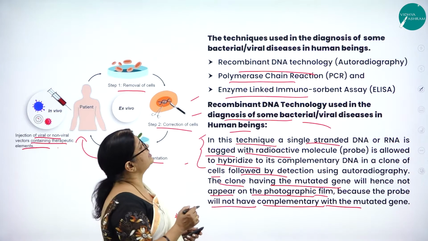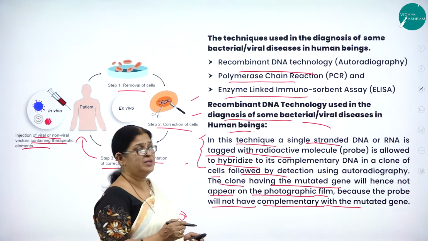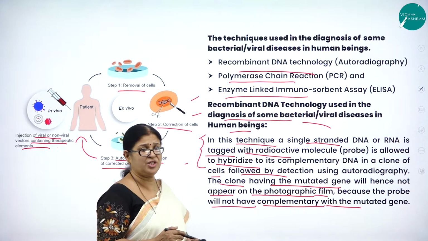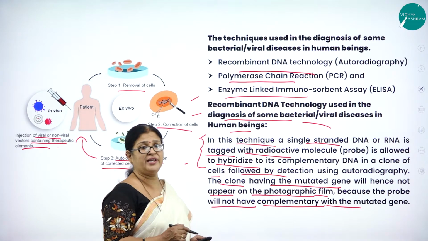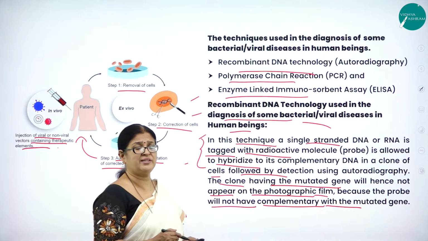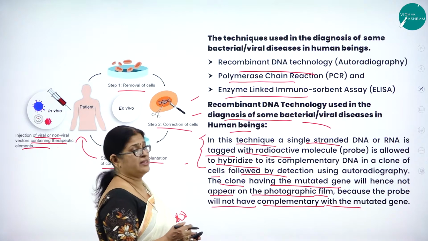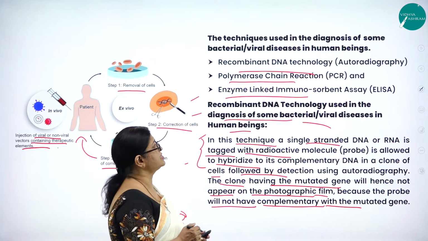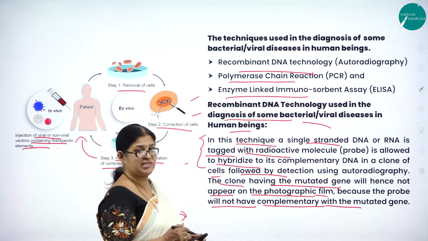So what are the techniques used in the diagnosis of some bacterial and viral diseases in human beings? One is called rDNA technology, which is also called autoradiography. The second one is called PCR, that is polymerase chain reaction. And the third one is called ELISA, that is the enzyme-linked immunosorbent assay test.